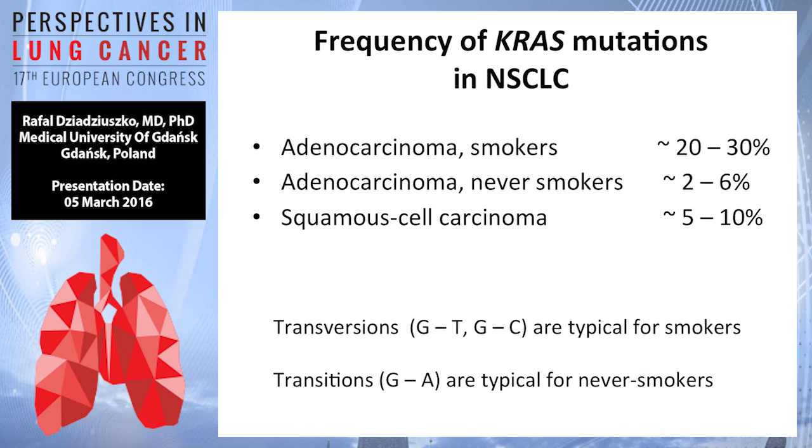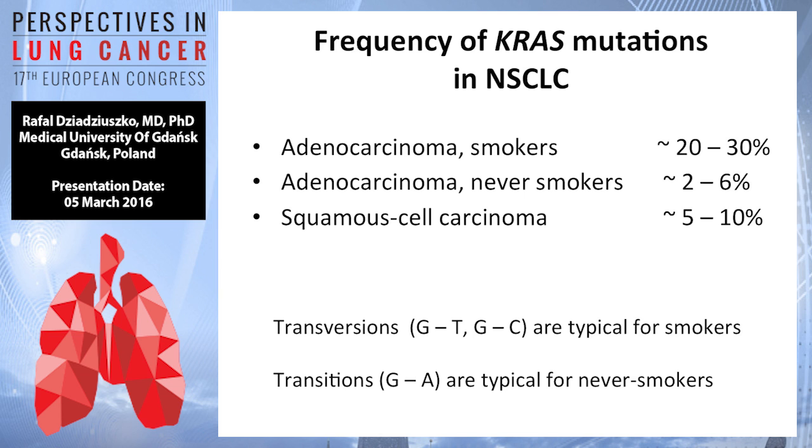In non-small cell lung cancers, typically in smoking patients with adenocarcinomas, the rate of KRAS mutations, which are most common in non-small cell lung cancer, is between 20 and 30%, but you can also observe a low percentage of KRAS mutations in adenocarcinoma patients who never smoked.